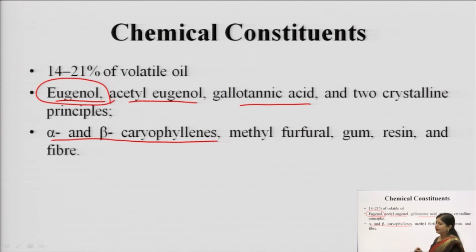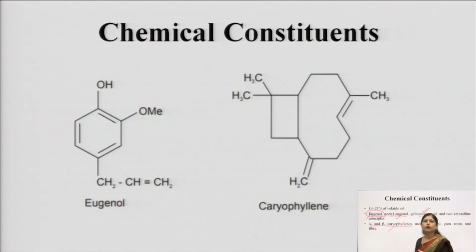Gallotannic acid is the tannin which gives the crimson red color to the clove. So the dark color of clove is due to gallotannic acid, and the main activity is due to eugenol. Other than that, we have acetyl eugenol, caryophyllins, methylfurfural, gum, resin, and fiber.